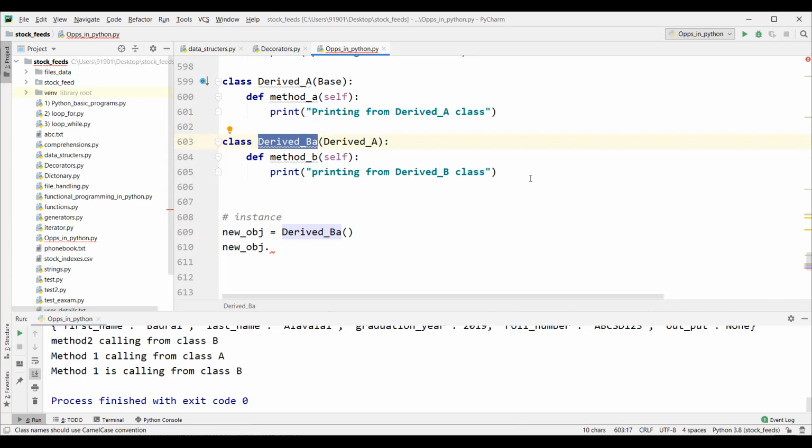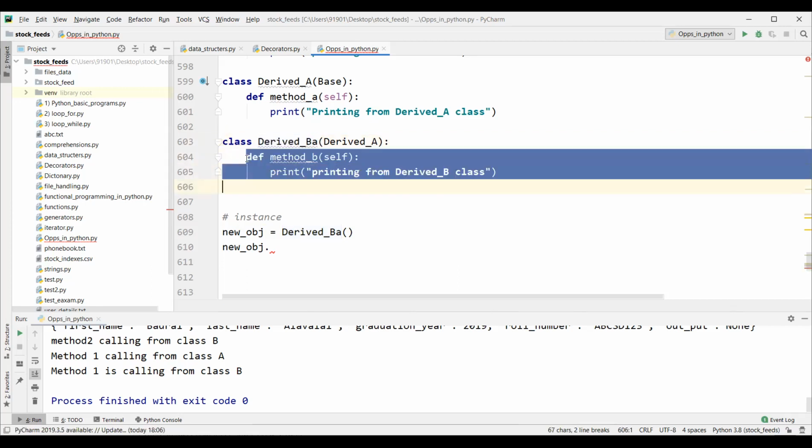Instead of that, let's split the complexity into different classes, as per the use case. When defining derived class B, just inherit from the base class and define whatever the specific functionality of this particular class here. While testing also, you can simply concentrate on this particular piece of code.